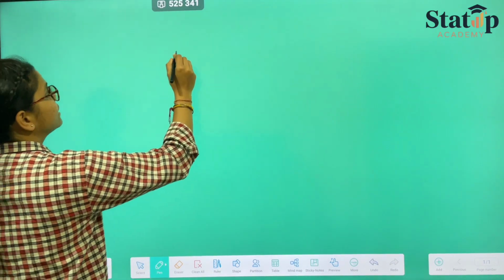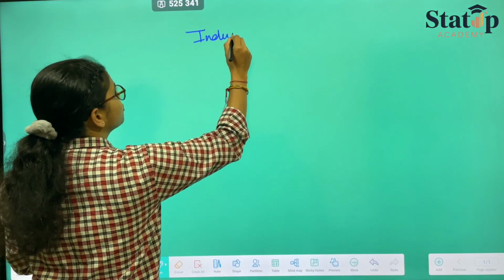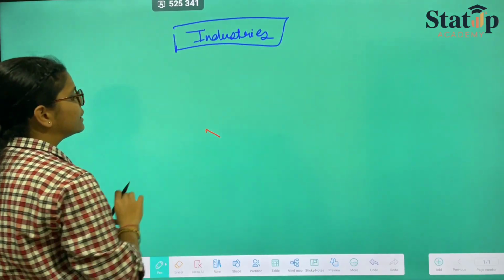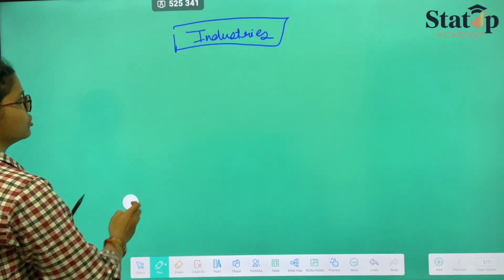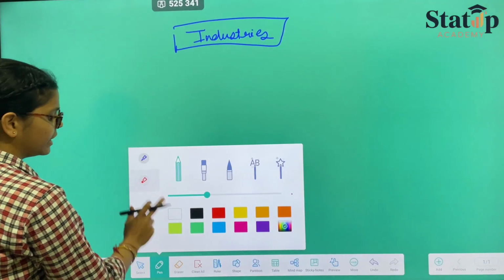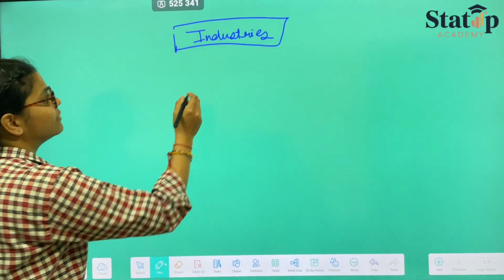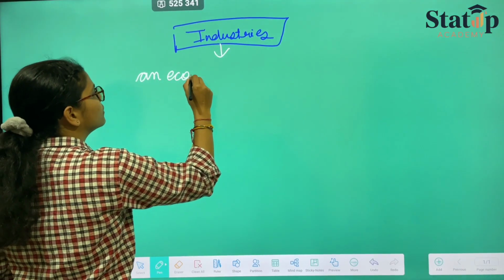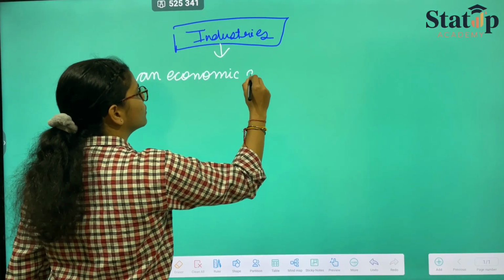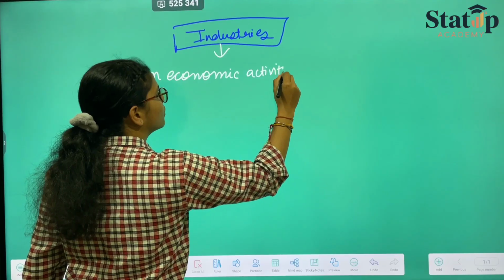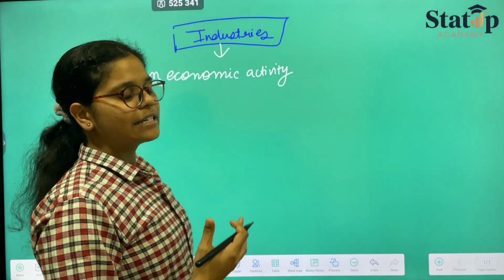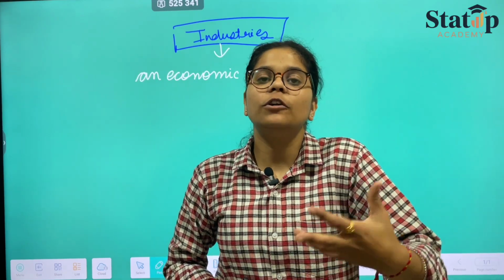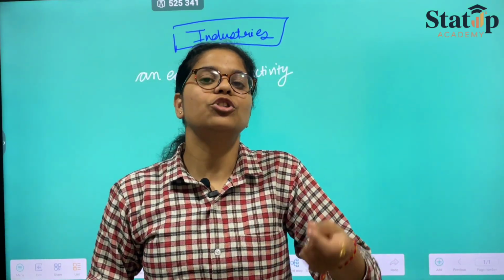when we talk about industries, how can we define industry? Industry could be directly defined as an economic activity that is basically concerned with taking in raw materials and giving you the finished products.